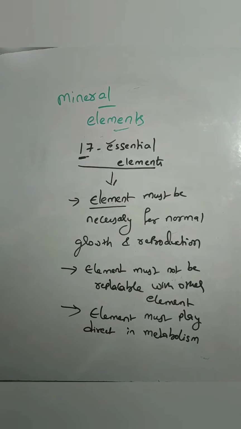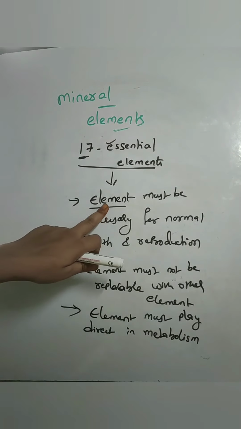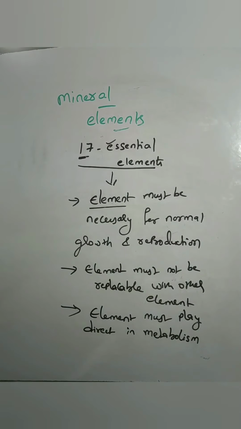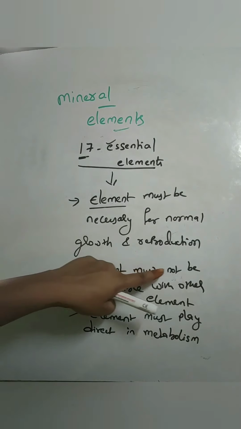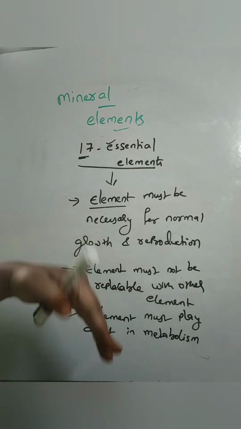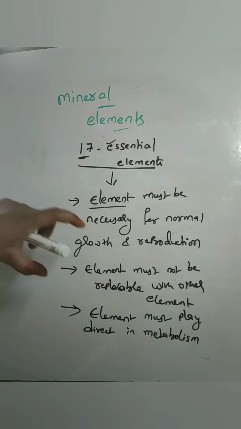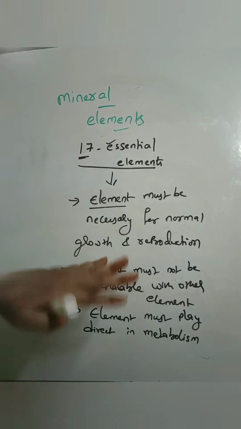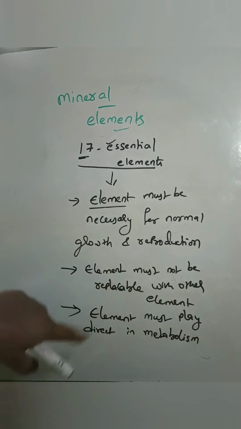So how do we consider that a particular element is an essential element? Based upon the following characters. That element must be necessary for normal growth and reproduction. This is one of the important characters. And next, an essential element must not be replaceable with other elements. It should have a unique character and an important role, so we can't replace it with other elements. Those elements we call essential elements.